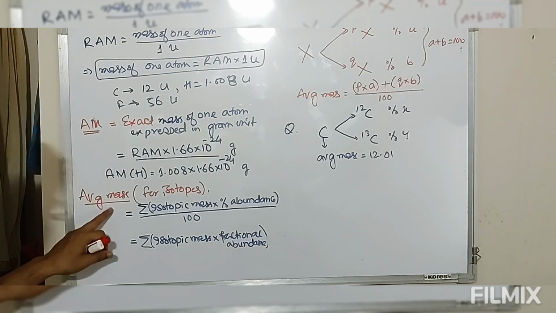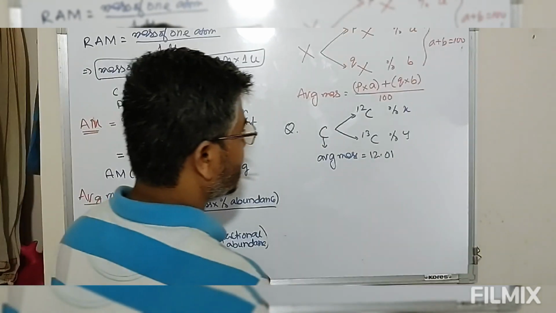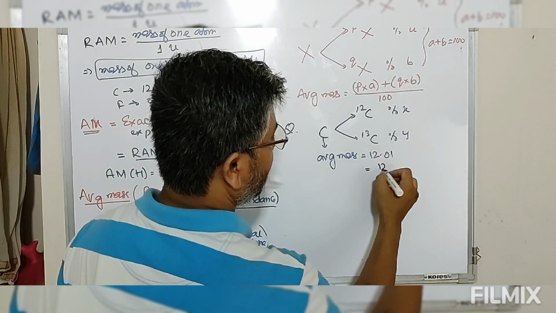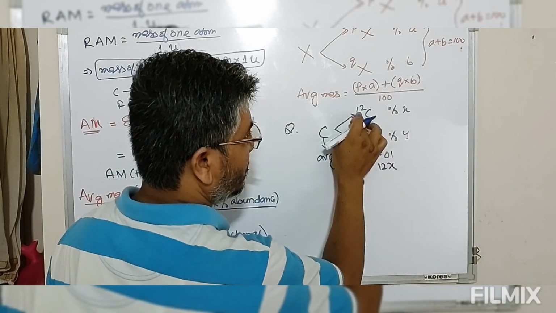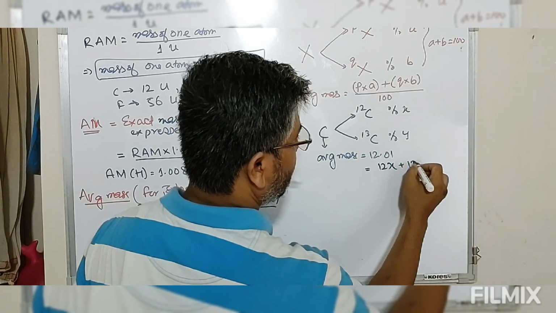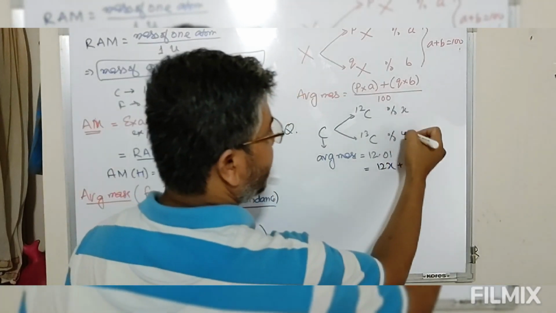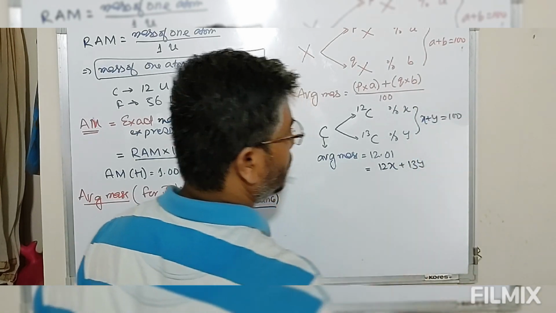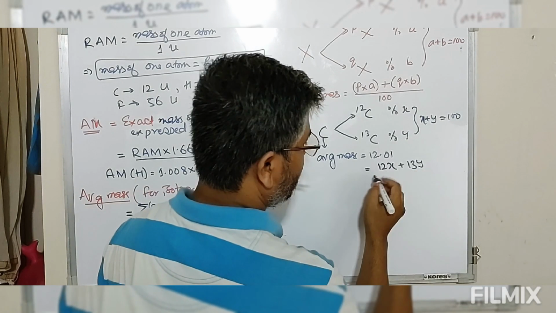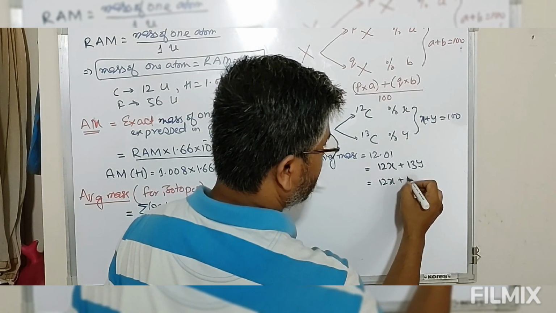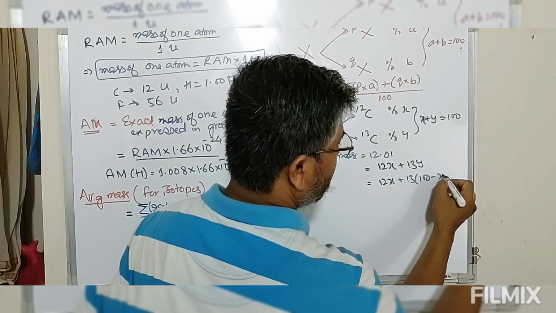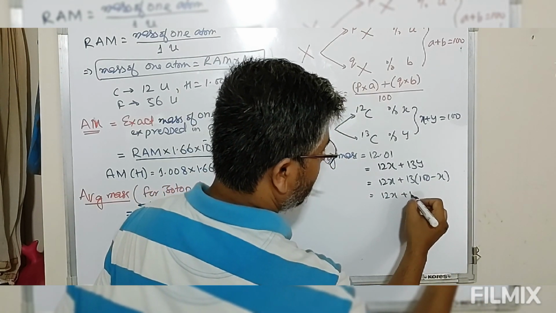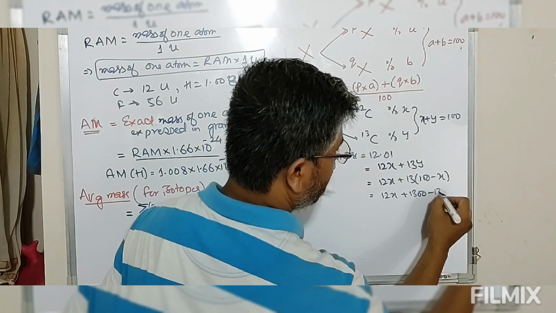Now we have this definition of average mass. So average mass, which is equal to 12.01, is equal to 12x, that is isotopic mass into percentage, plus 13y. Now since x and y are percentages, the summation of these percentages is always equal to 100. So we can express y in terms of x. So this is 12x plus 13(100 minus x). So this comes out to be 12x plus 1300 minus 13x.